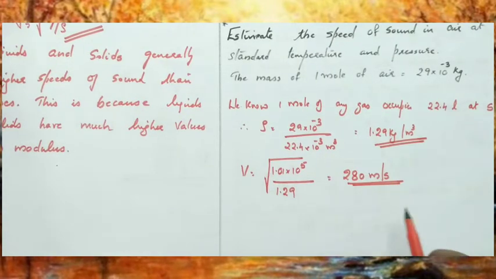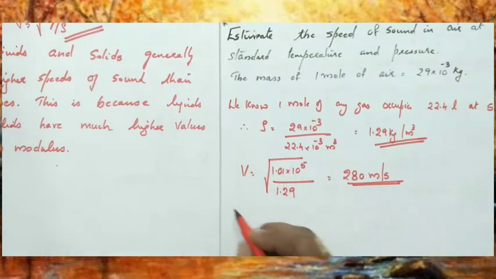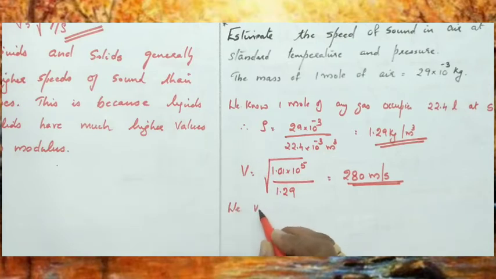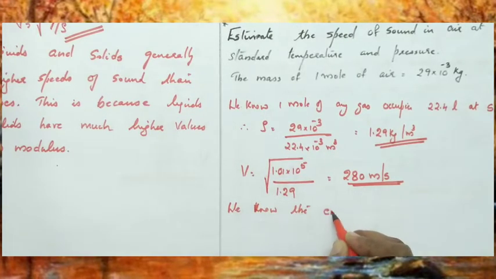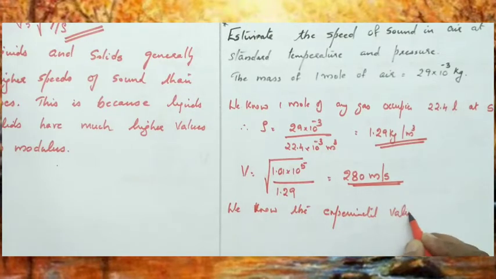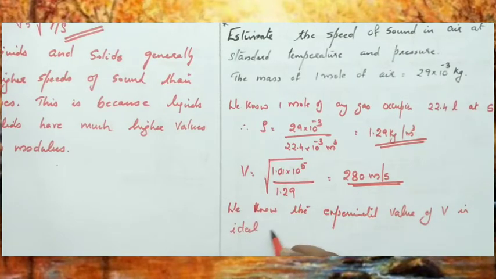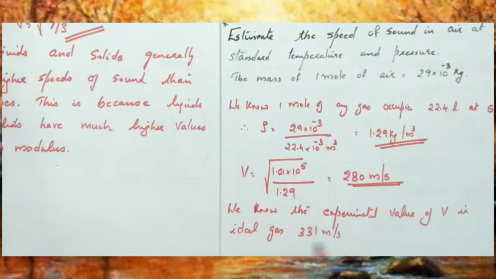But this result is about 15% smaller compared to the experimental value of velocity. We know the experimental value of the speed of sound in an ideal gas is 331 meter per second.